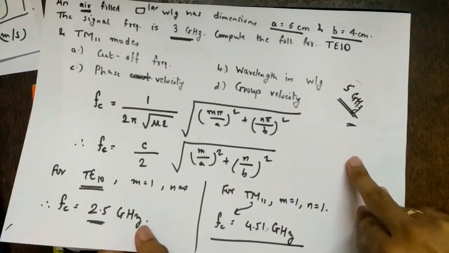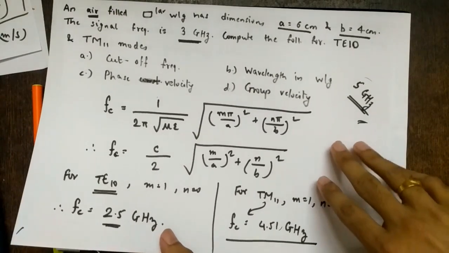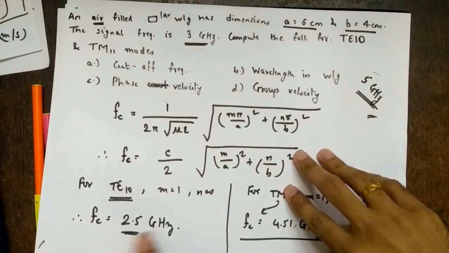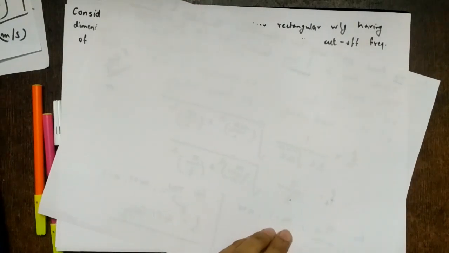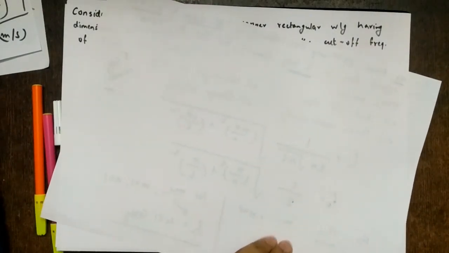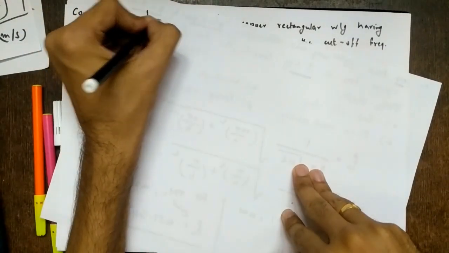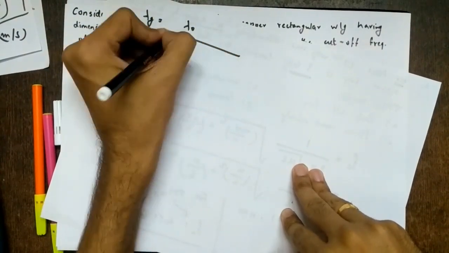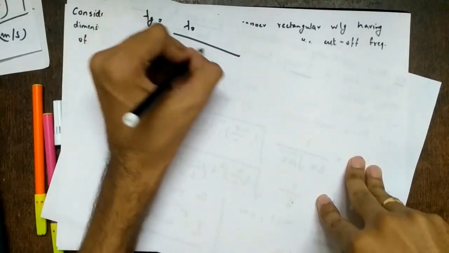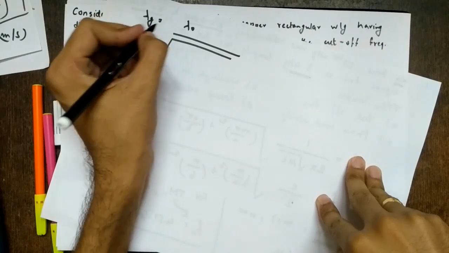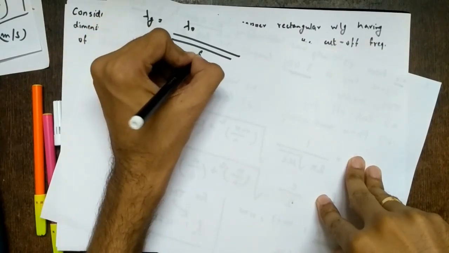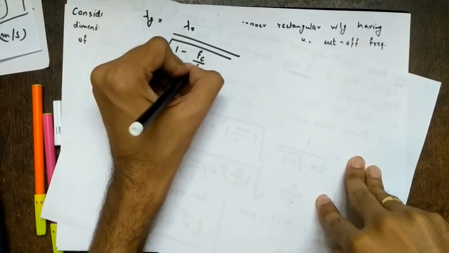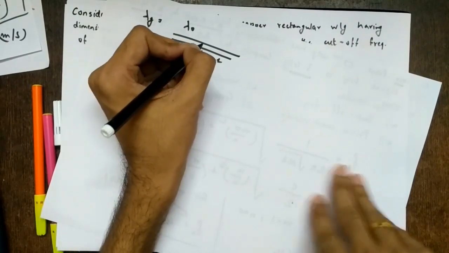Next, what we have to do is find the wavelength in the waveguide, that is, the guide wavelength, right? What is the formula for guide wavelength? We have seen it: lambda g is lambda naught upon square root of 1 minus (fc by f) the whole square.